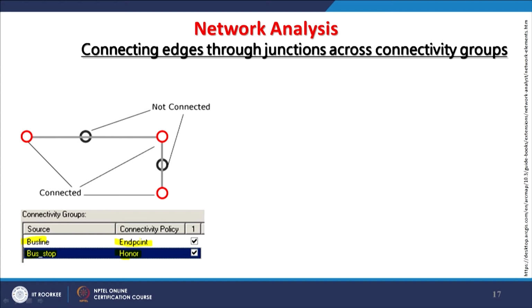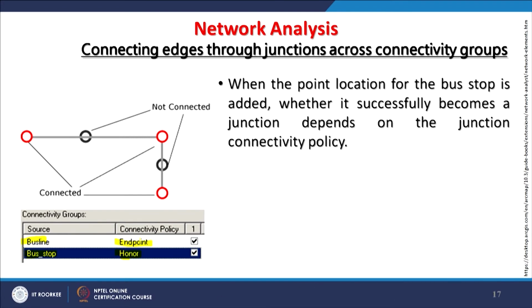database. So, against basically each polyline feature, this detailed information is required in our network database. And when the point location and endpoint for the bus stop is added, whether it successfully becomes a junction depends on the junction connectivity policy.